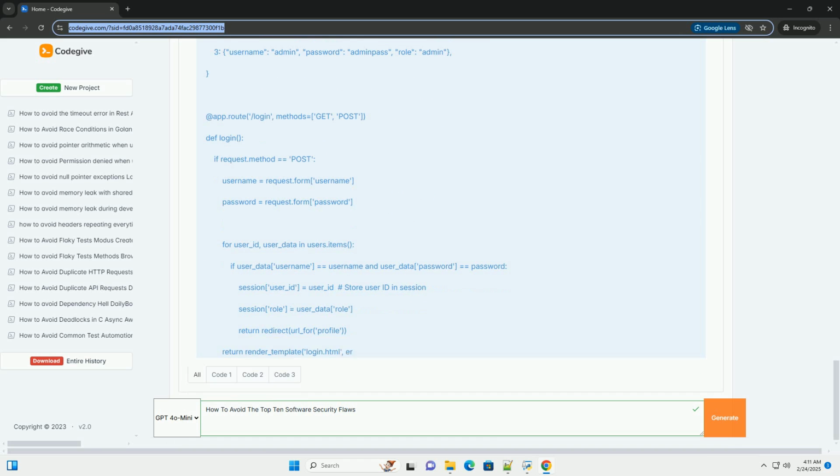If downloaded_sha256 equals expected_sha256: print, file downloaded and integrity verified. Return downloaded_file, return the file name. Else: print, error, file integrity check failed. Return None, indicate failure. Except requests.exceptions.RequestException as e: print f error downloading file, e. Return None. Except Exception as e: print f an unexpected error occurred, e.